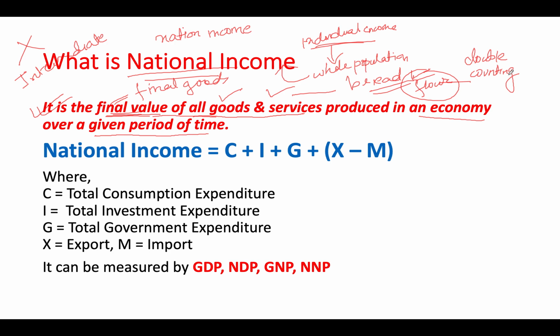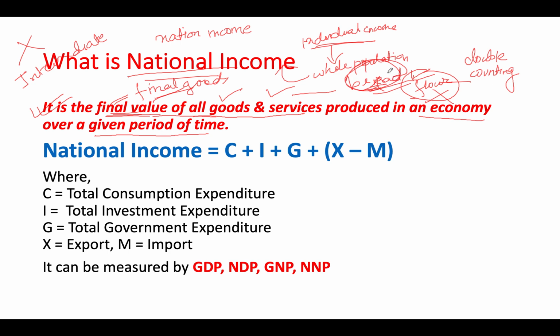Think again. As I said, bread is the final product and flour is the intermediate product, because flour and wheat are used in making that bread. So for national income we have to take into consideration only the final goods. Definitely you will take the value of only bread and not the flour. Why? Because the flour value is already included in the value of bread.